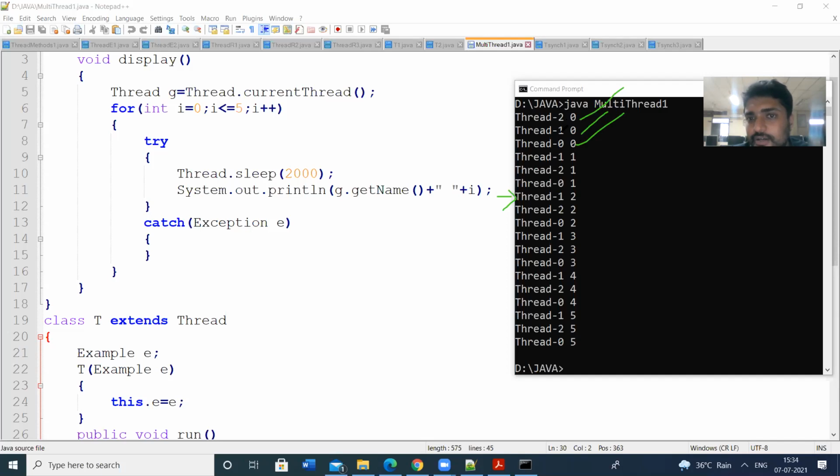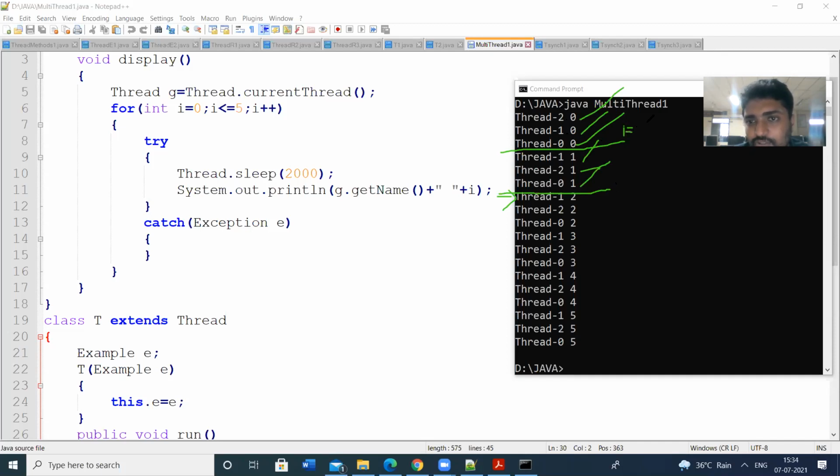Next thread 1 is executed. Next thread 0 is executed. So this is one iteration, up to this one iteration. Next again thread 1 is executed, next thread 2, next thread 0. So this is one iteration for the i value 1. So this was for the i value 0.